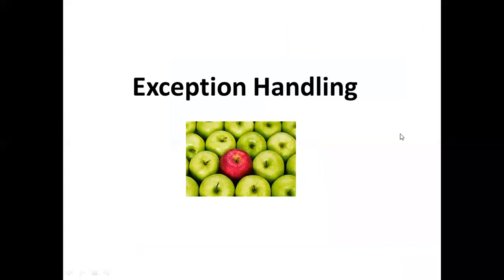Today, I'm going to discuss the topic called exception handling. Before I start the topic, if you have any doubts, for the first 5 minutes I would like to discuss or try to clarify those doubts. If you have any doubts regarding the previous class, you can post them in chat. So for the first 5 minutes, I'll take your doubts.